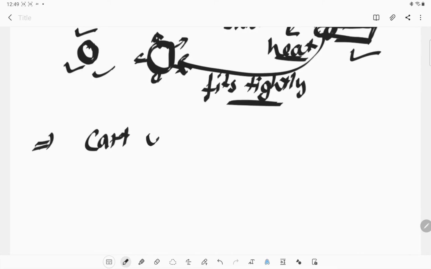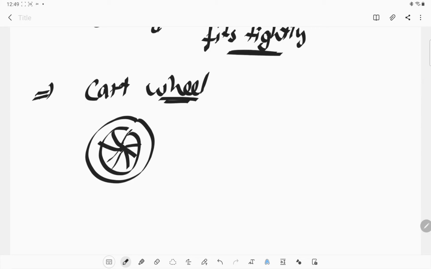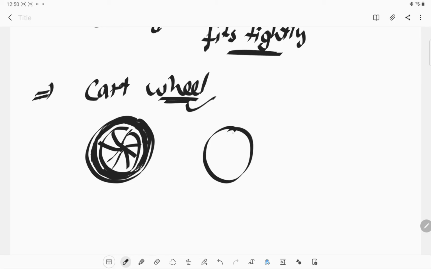In the cart wheel, we require to place a metal rim. This is the wheel, and there is an iron, we can say a metal rim, present around it, so that we can use it for a long time. This will help increase the life of the wheel. So this rim also uses the same process.